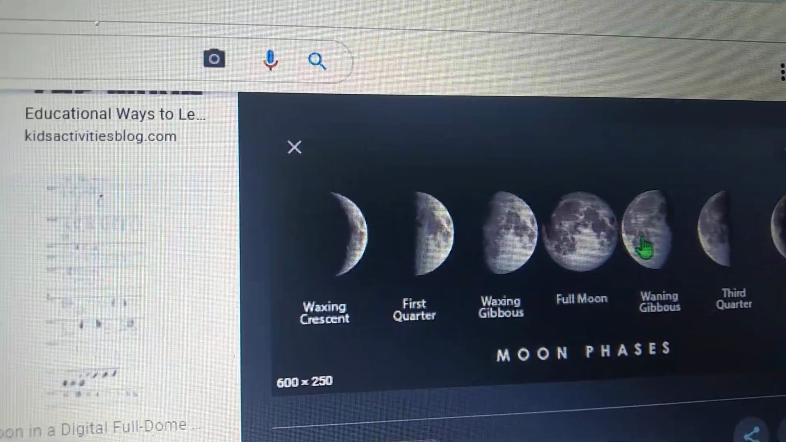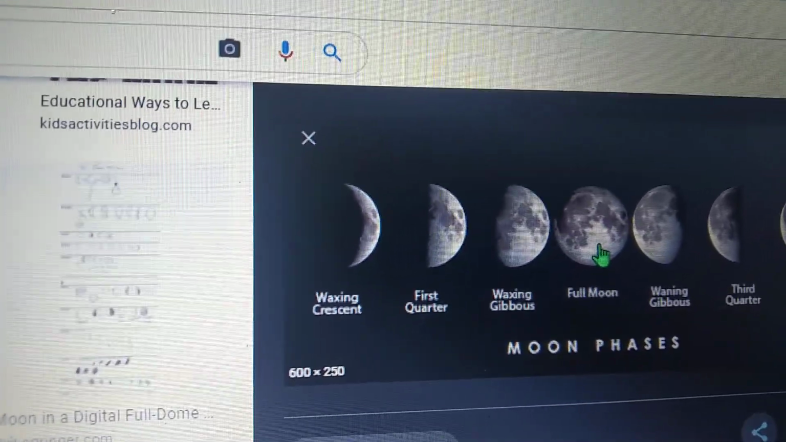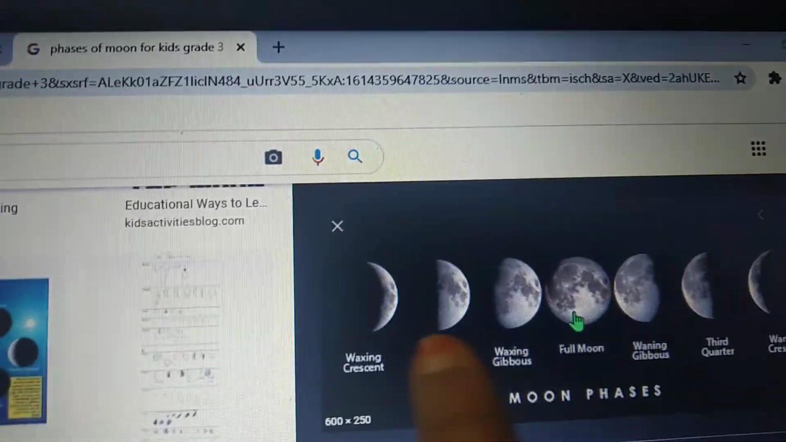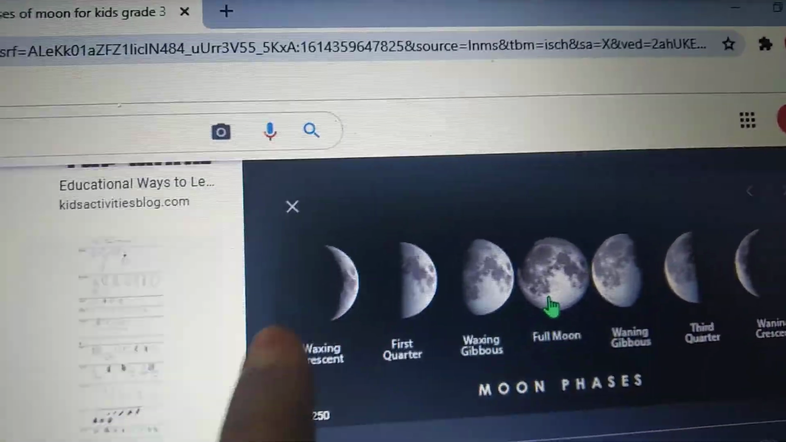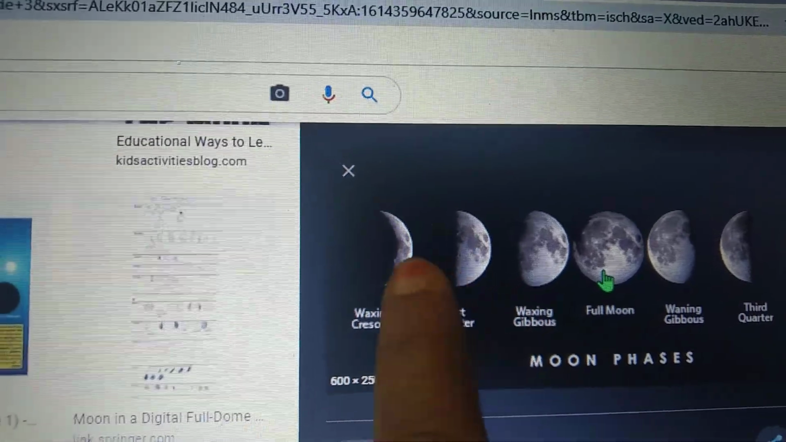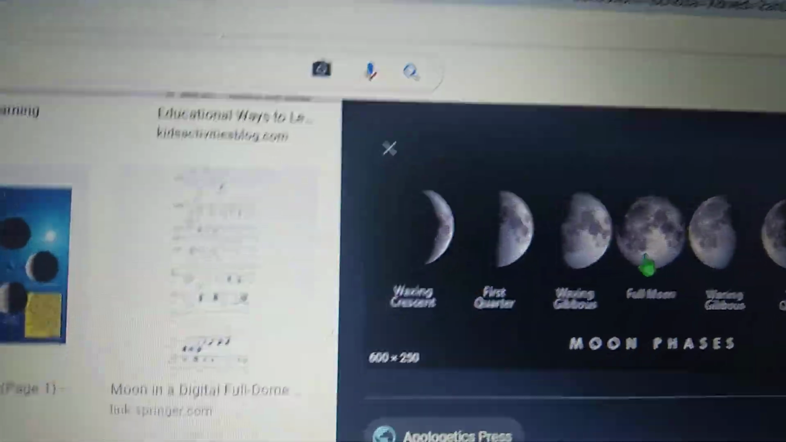This entire cycle of the moon takes about 29 days. These different shapes of the moon are called phases of the moon. The moon will not be in one shape on all days. You can observe different shapes of the moon on different days.